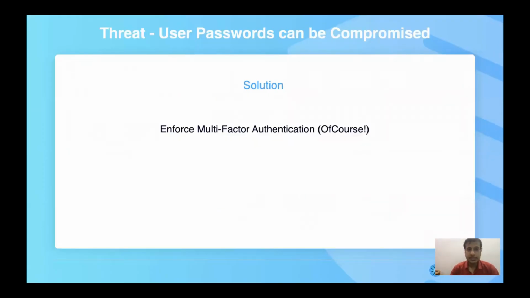The threat is consistent: user passwords can be compromised. User passwords are always vulnerable. They can be compromised mainly due to human error. Humans always use the same passwords over multiple websites. One of the websites goes down and their password is shared. Or an attacker has brute forced the password. It's a weak password and the attacker is able to dehash it. Such compromised passwords can be found in many places on the internet, and there can be several other ways an attacker can find a user password.